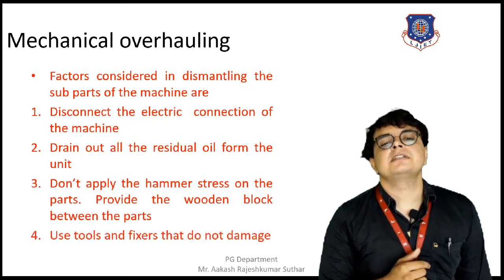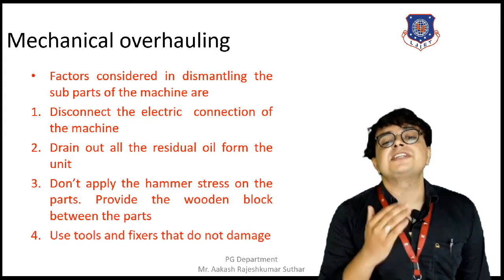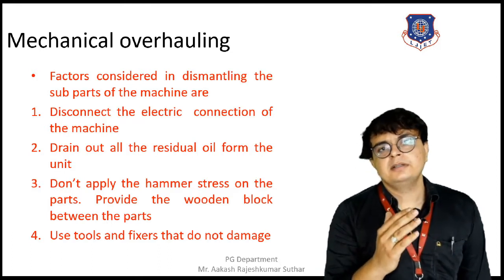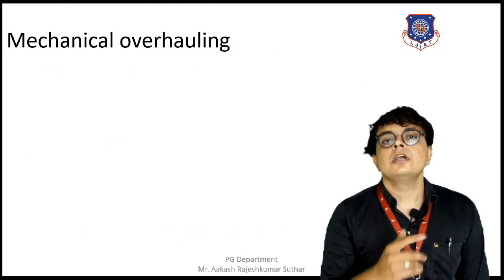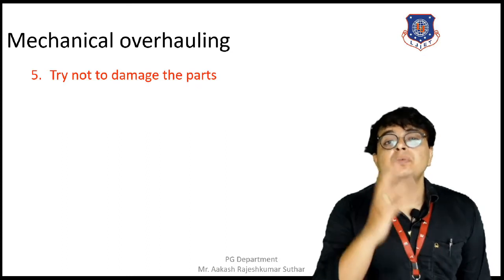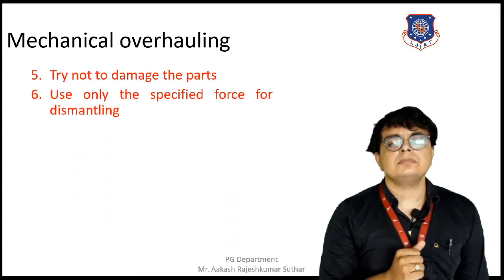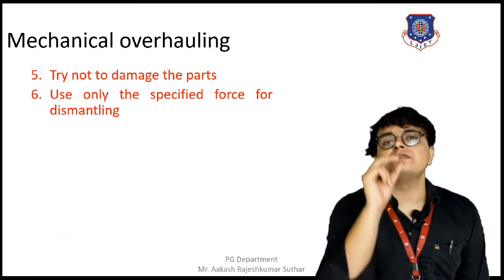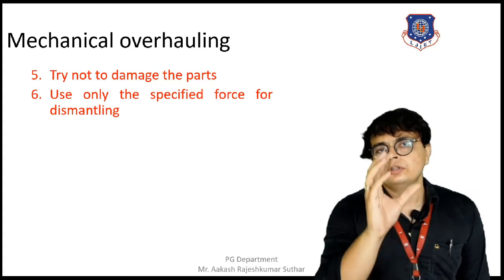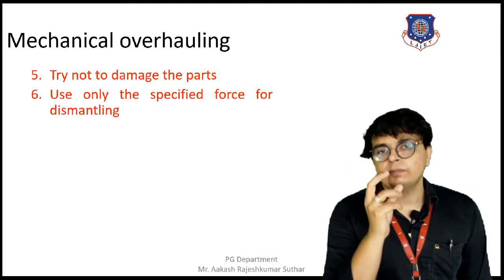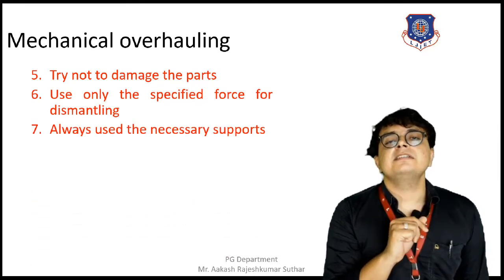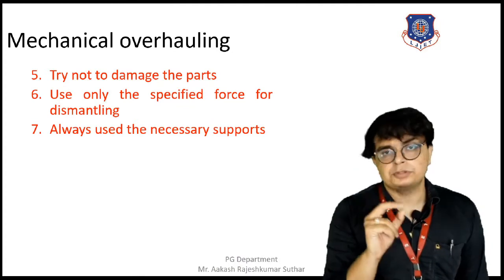Moving towards the next, that is, use the tools and the fixtures that do not damage the machine. So it should be safer for the machine. Moving towards the next thing, that is, try not to damage the machine part or machine. Use only a specified amount of force. We can't apply the hammer directly on it. Use a specified amount of force that will dismantle the machine parts, and at the same time it will also not damage the parts. Next thing that is required is to always use supports that we have discussed earlier.